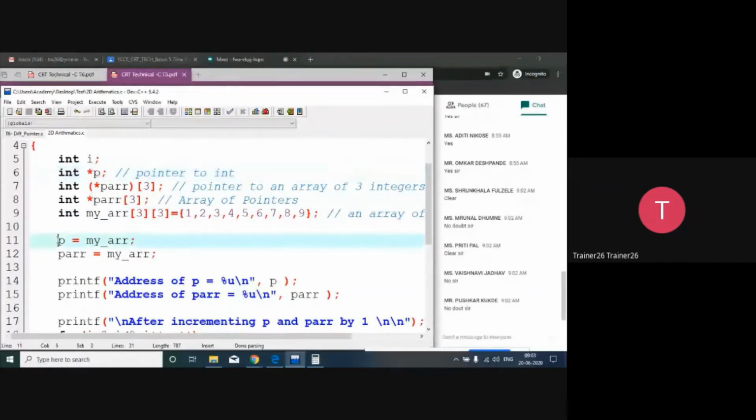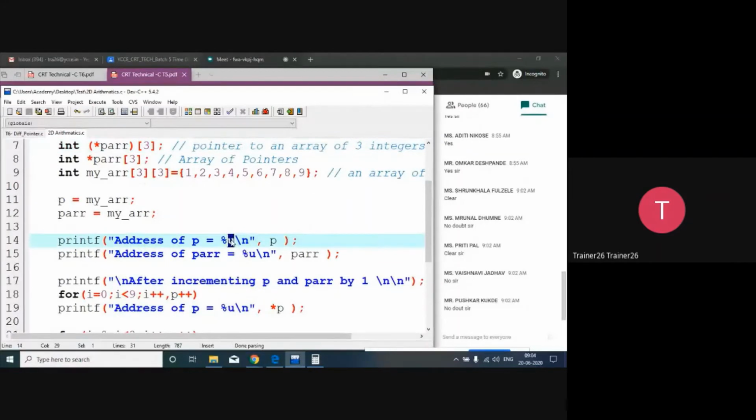It's going to hold the base address of the allocated bytes. For example, in a 16-bit environment, 9 elements means 18 bytes get allocated. Whatever the address of the first byte is, it will be assigned inside P. As well, I have assigned the base address of the same array into the PARR, that is a pointer to an array of how many elements? 3 integers. Clear?